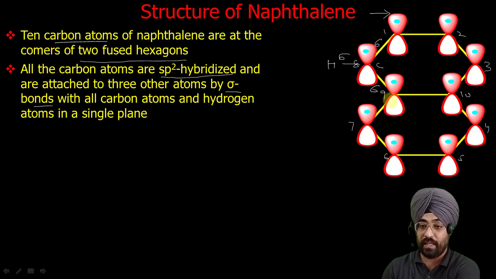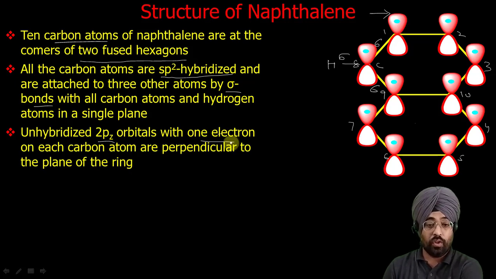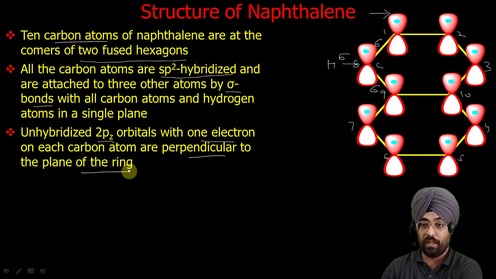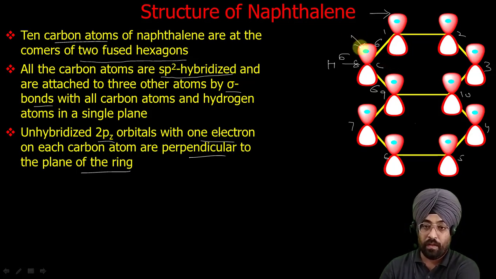All these are present in a single plane, whereas these 2pz orbitals are unhybridized atomic orbitals, each of which has 1 electron, so they are perpendicular to the plane of the ring. So these 2pz orbitals are perpendicular to the plane of the naphthalene ring, and each 2pz orbital has 1 electron. You can see this green color indicates the electron in the 2pz orbital.